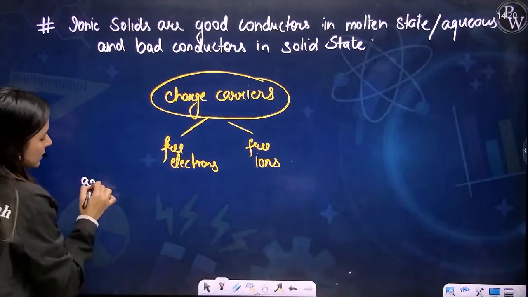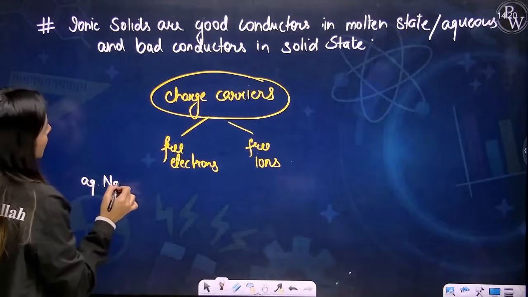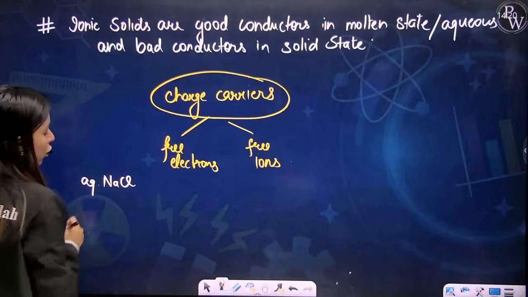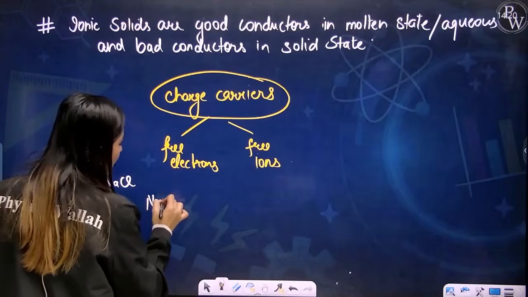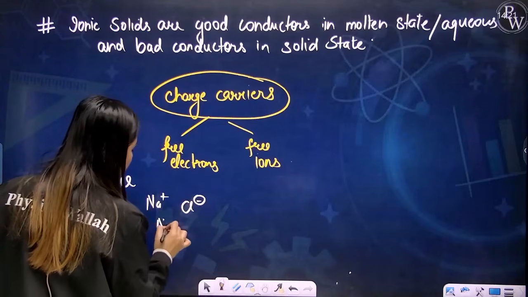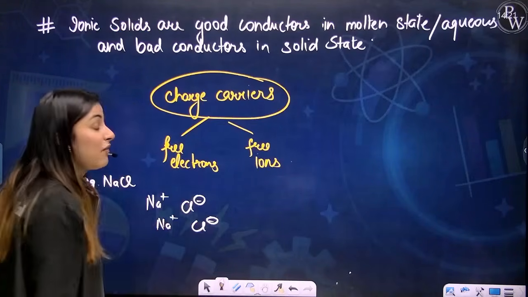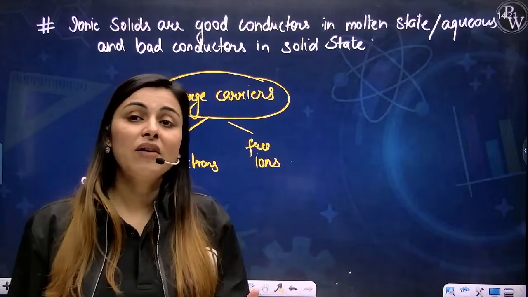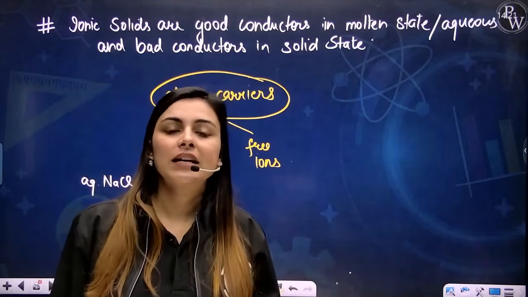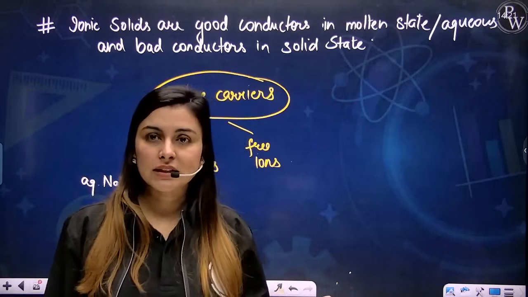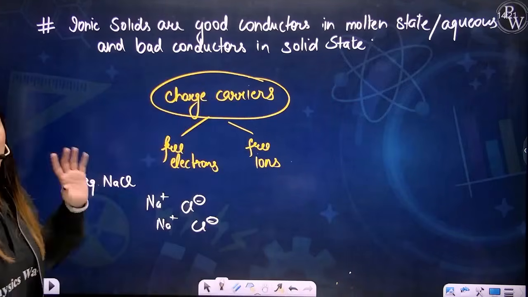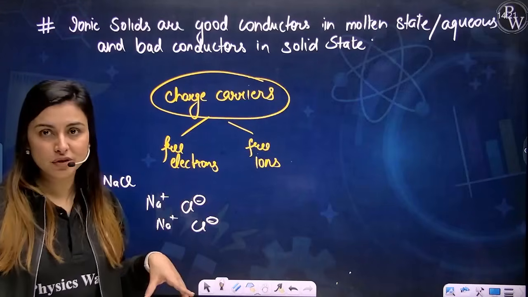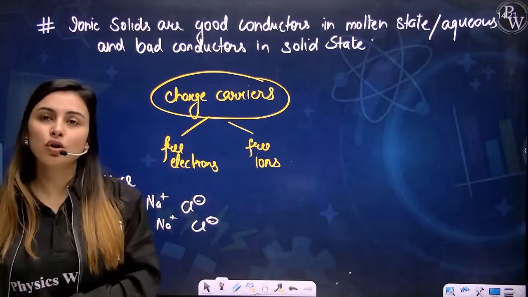In aqueous state, what example did I take? NaCl. So if I talk about aqueous NaCl, you will have ions in the aqueous state as Na+ and Cl-. That is, you will have free ions present in the molten or the aqueous state. Since you have free ions, they will carry charge and they will act as good conductors of electricity, or heat if we talk about heat, but majorly we talk about electricity here. So they are good conductors of electricity because free ions are present in the molten or the aqueous state.